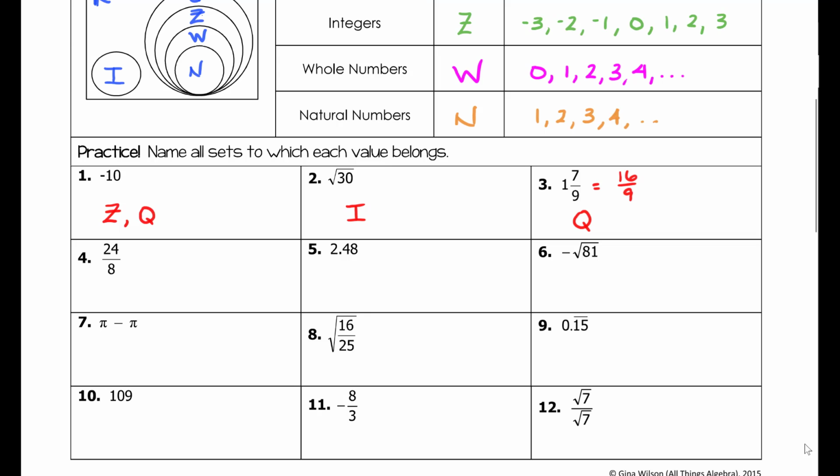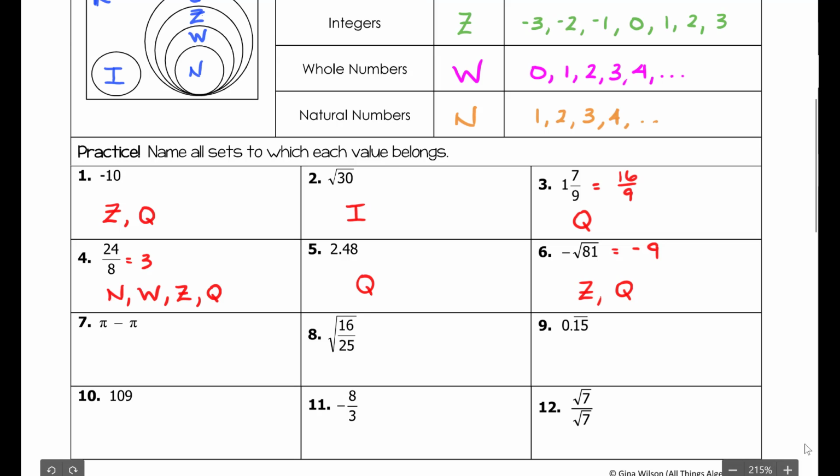With 24/8, 24/8 does reduce to 3. 3 is a natural number, it's a whole number, it's an integer, and it's a rational number. So that's an example where we get down to the smallest set, and then it's contained within all the sets larger than that set. Number 5, 2.48, that's a terminating decimal, which makes it rational. The negative square root of 81 is -9. -9 is an integer, which means it's also a rational number because Z is a subset of Q.